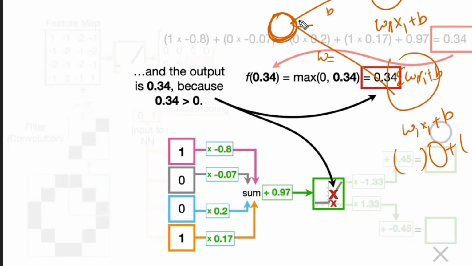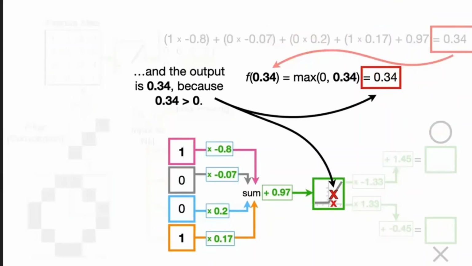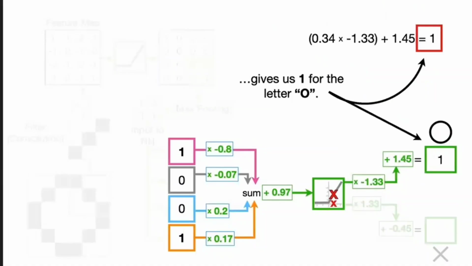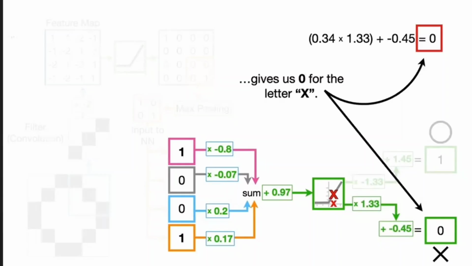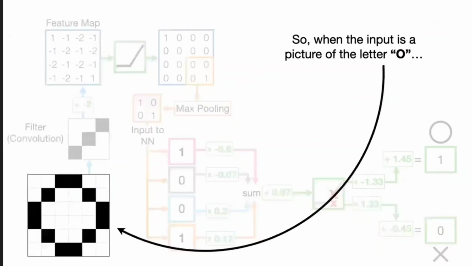From this neuron, what output have you got? 0.34. This 0.34 you have to substitute here and here. 0.34 into the weight plus bias gives 1. Similarly, substituting into the other weight plus bias, I have got the output as 0. Now which one has the highest value? Whether the image belongs to X or O, this particular image is the O image. We are going to finalize that.